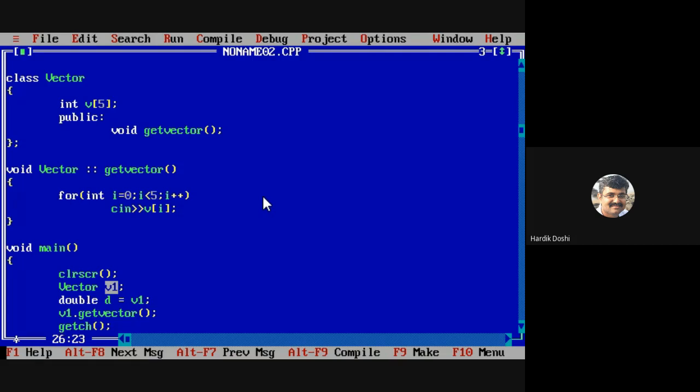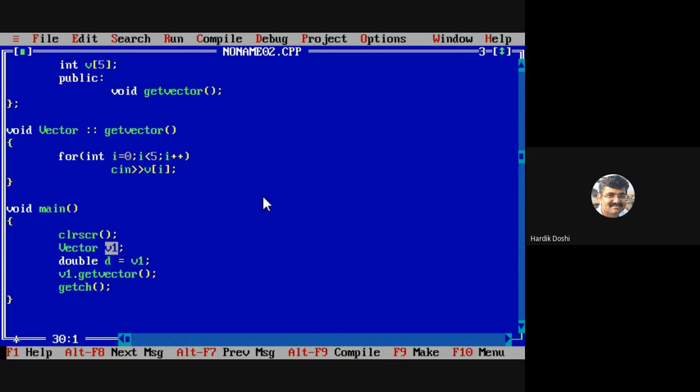How to calculate distance? Formula for calculating distance, d is equals to square root of v0 square plus v1 square plus v2 square plus v3 square plus v4 square.